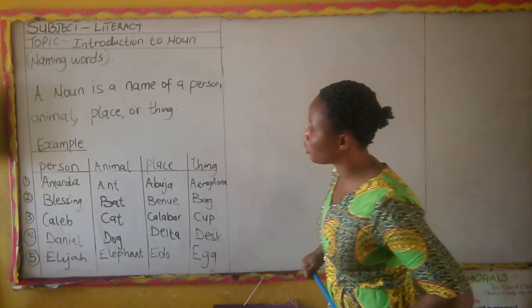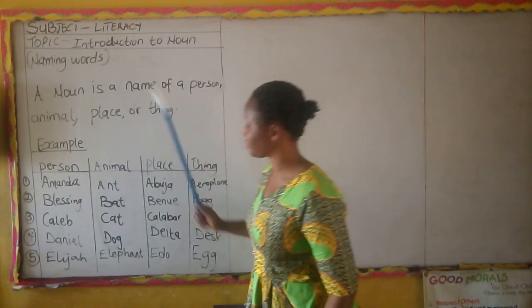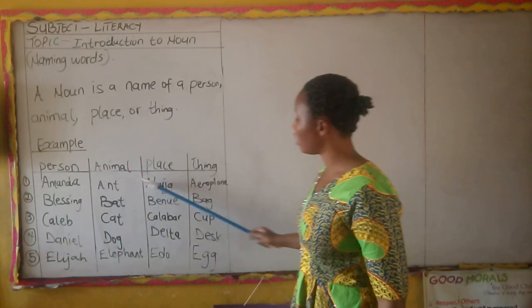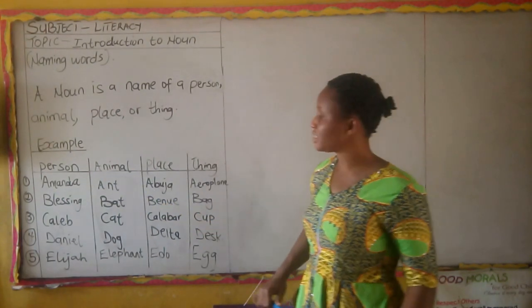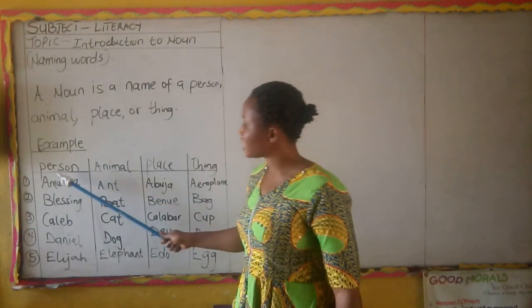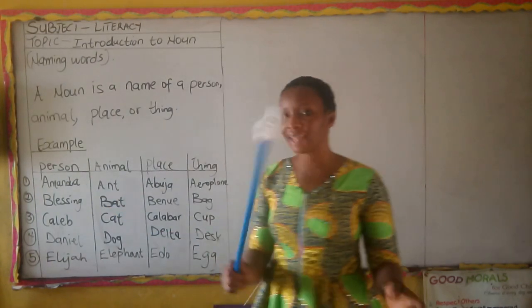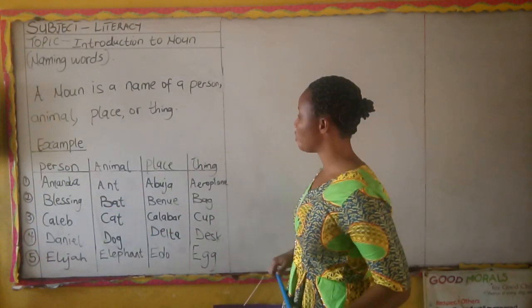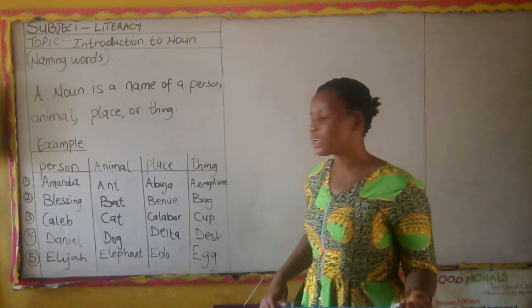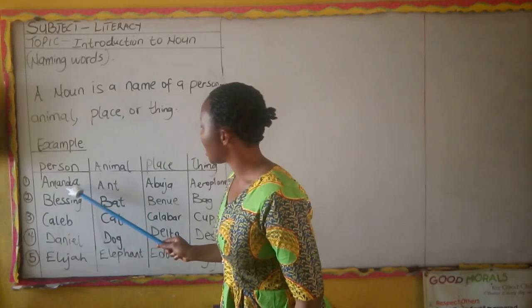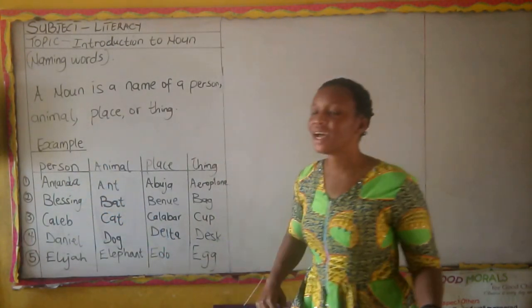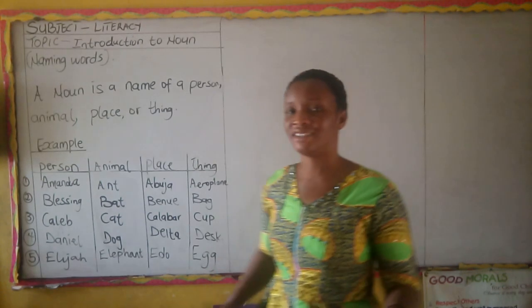Now look at the board. We have examples. These are all the examples that are written on the board. Example of a person: you and I. For instance, number one says Amanda. Amanda is a person.